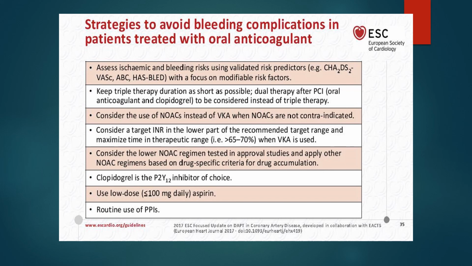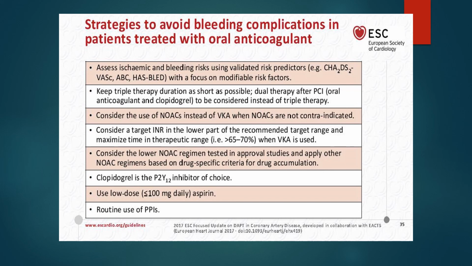Consider the low novel anticoagulant regimen tested in approval studies and apply other novel anticoagulant regimens based on drug-specific criteria for drug accumulation. It means that you have to monitor the kidney function, tailor the dose according to the creatinine clearance and the age of the patient and the indication for anticoagulation.